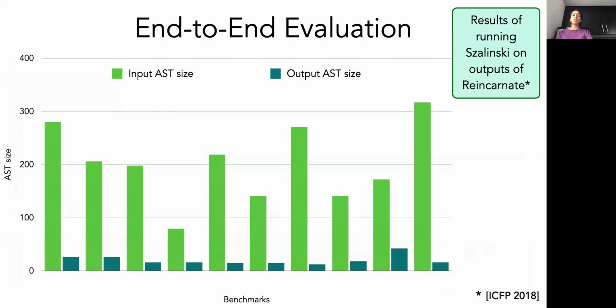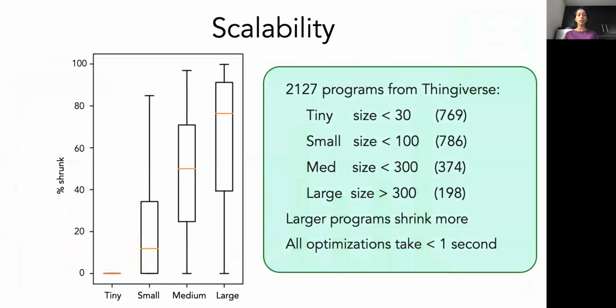Now let's discuss some results of using Selinsky. We performed an end-to-end evaluation of Selinsky, where we composed it with a mesh decompiler called Reincarnate. We found that Selinsky was able to significantly compress the inputs by finding loops in the flat programs generated by Reincarnate. We also ran Selinsky on the outputs of other mesh decompilers, and you can see the results in our paper. We also evaluated the scalability of Selinsky.